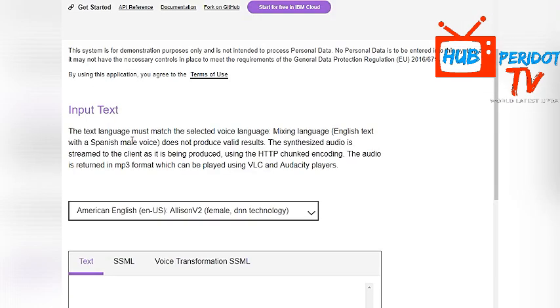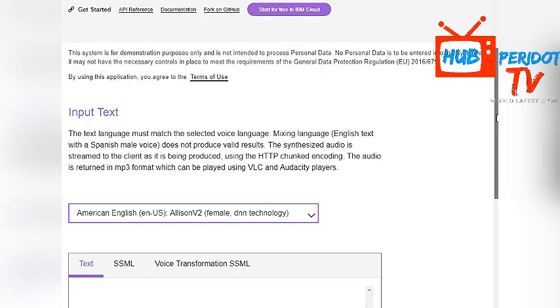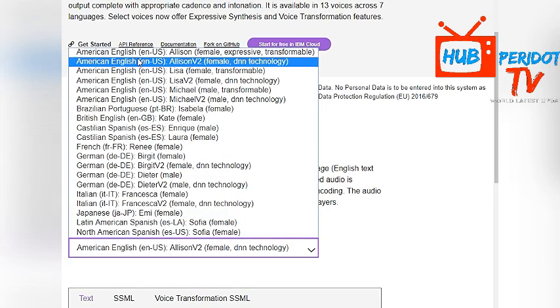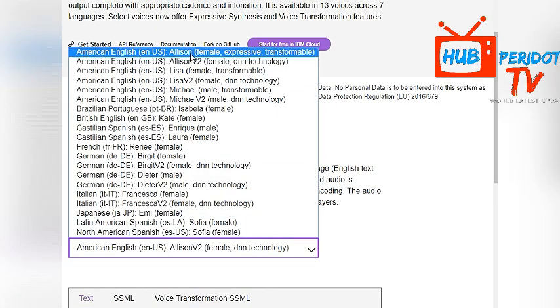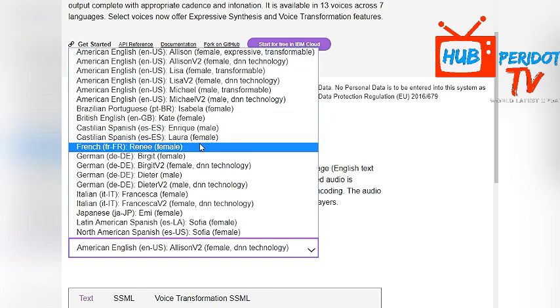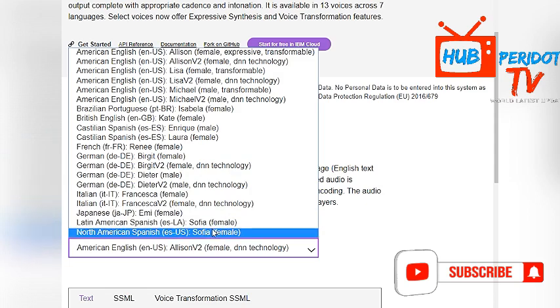Number 3, another good free online website is the IBM Watson text-to-speech demo. It supports multiple languages, as you can see right here, American English. But what I've observed here is that it only contains female voices and no male voice.